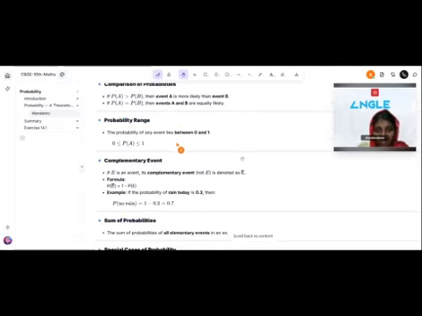What is the range of probability? It is between 0 and 1. Probabilities lie between 0 and 1, so 0 is less than or equal to P of A, which is less than or equal to 1.